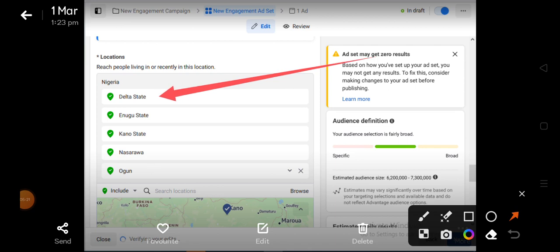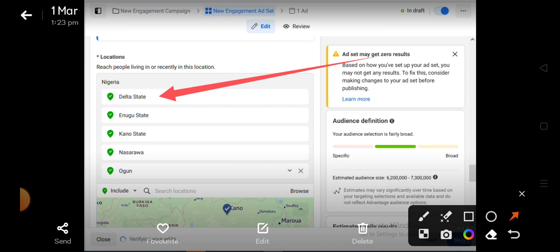So right here I have this, you can see. So this is just a draft. I selected two eastern parts, two southern parts, and two northern parts. So depending on the product you want to market, that is what will influence your location.